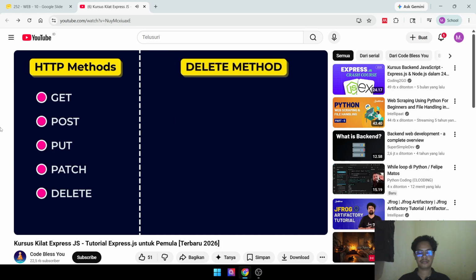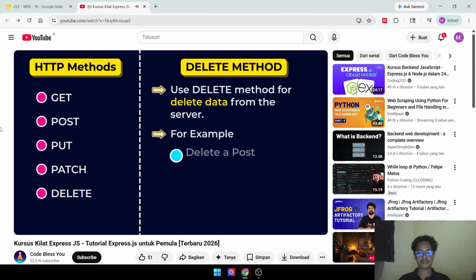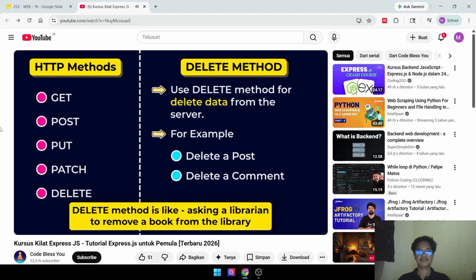Now the last method is delete. And you guessed correctly. We will use the delete method to delete data from the server. For example, when we delete a post or a comment on social media, a delete request is sent to remove it from the server. And for that, I don't think we need a library analogy, right? Also, it is not practical. Think of it like asking the librarian to remove a book from the library.